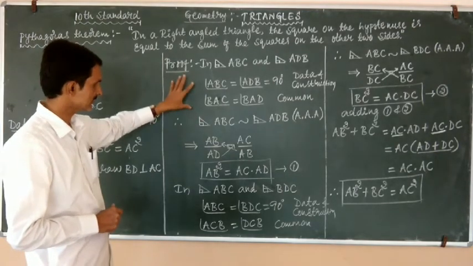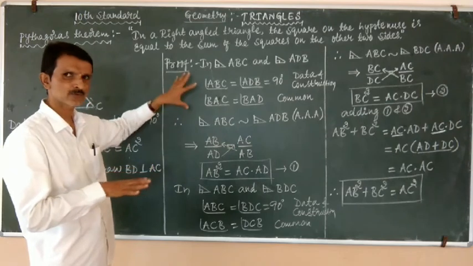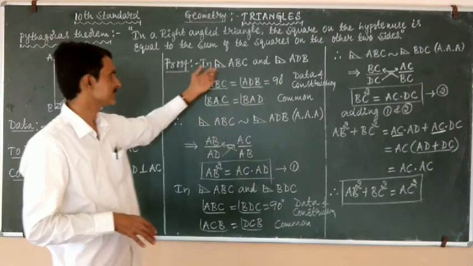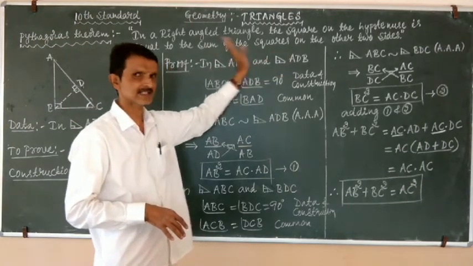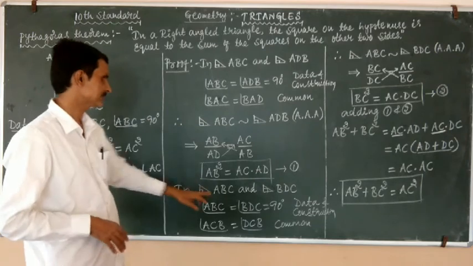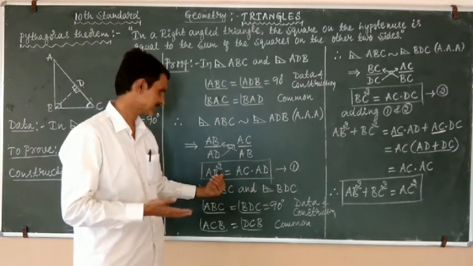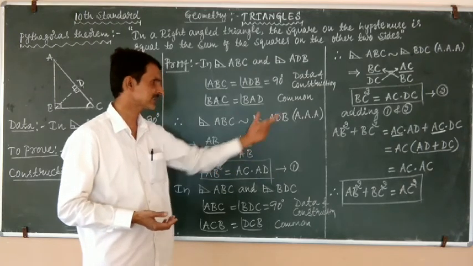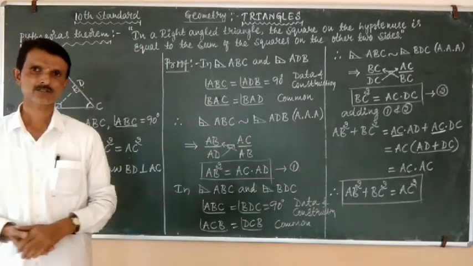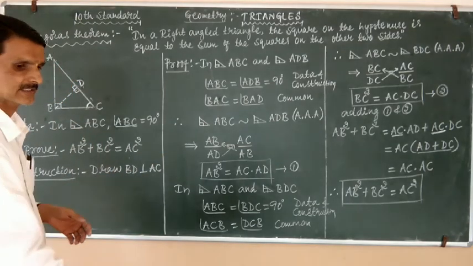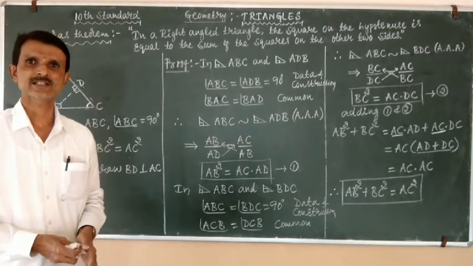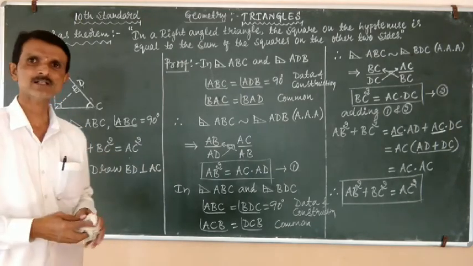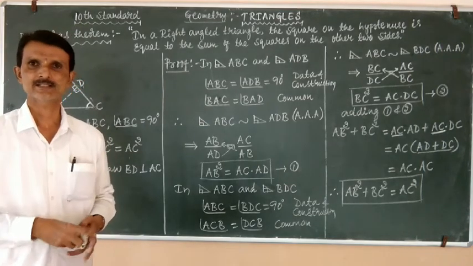We have to divide this proof into two parts. First compare triangle ABC and triangle ADB, and then triangle ABC and BDC. The last step is to add the results obtained from equations 1 and 2. Okay, students. Try to remember the theorem, or visualize or picturize it in your mind. See you in the next class.